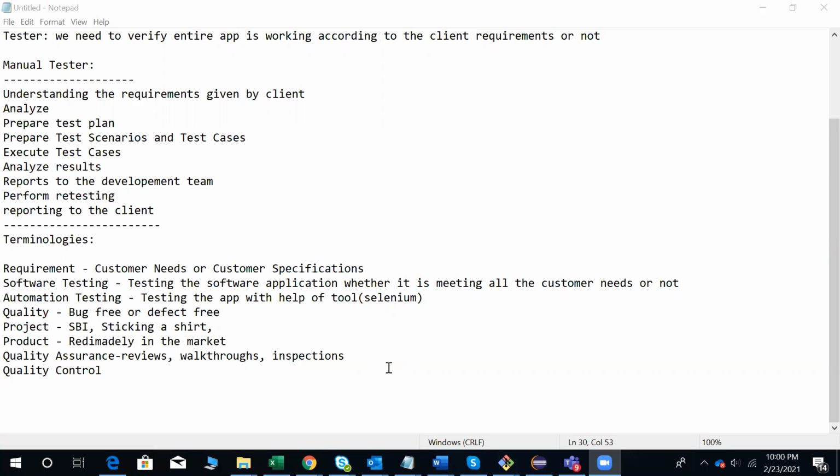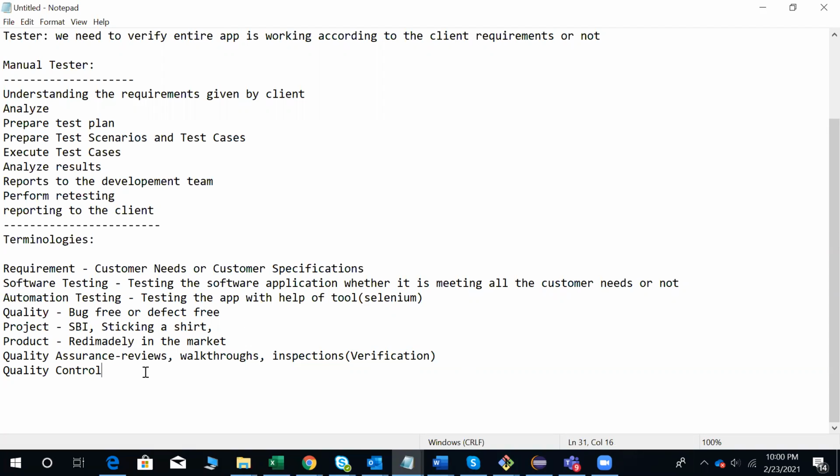Okay. But keep in mind, quality assurance is a verification technique, where we are going to verify each and every thing, whether we are doing it right or not. By following the reviews, walkthroughs, and inspections, we are going to verify that.